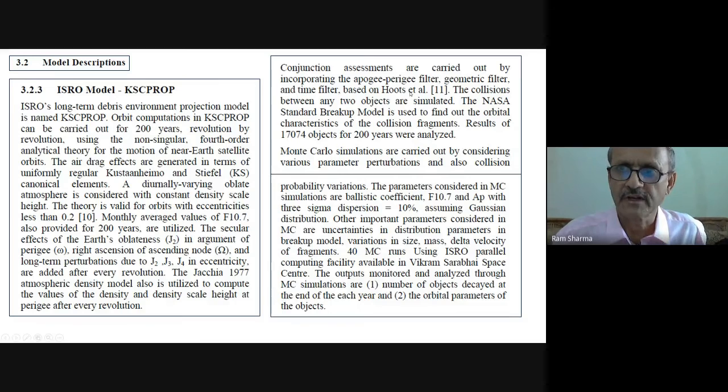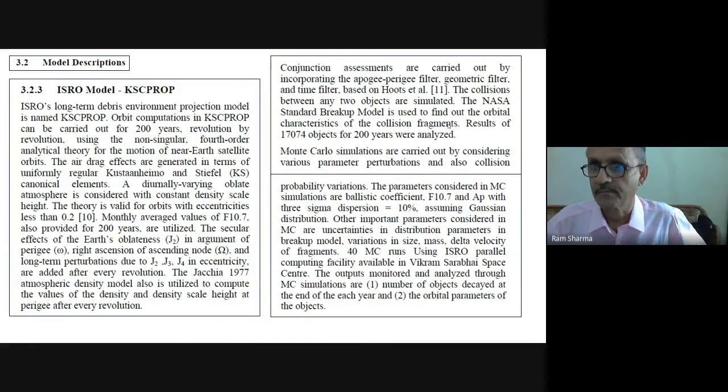Based on Hoots et al., the collisions between any two objects are simulated. We assume the NASA standard breakup model is used to find out the orbital characteristics of collision fragments. If some collision takes place, then we have to use this model. How many more objects have become from those two?